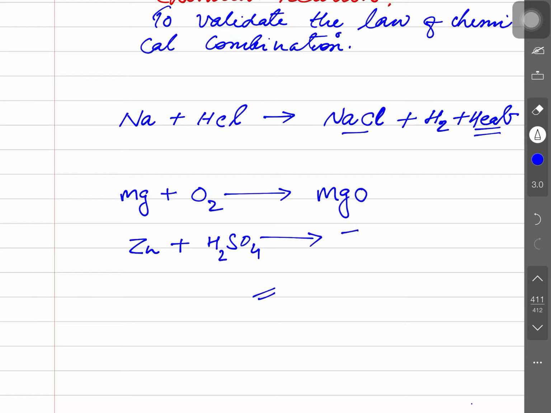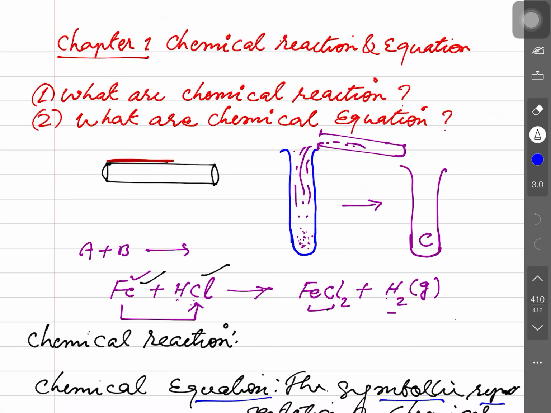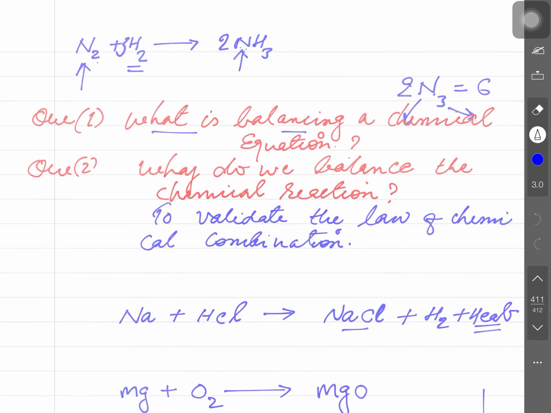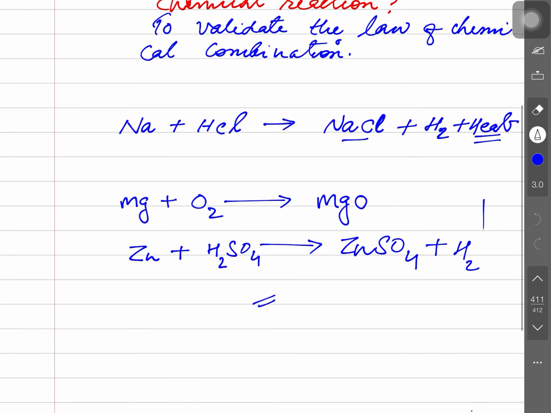So zinc will combine with sulfate to form zinc sulfate, and again hydrogen gas is being released here. I think you have observed that hydrogen gas is formed in the previous class and previous reactions also. Here also hydrogen is being formed, and in this reaction I wrote here too.